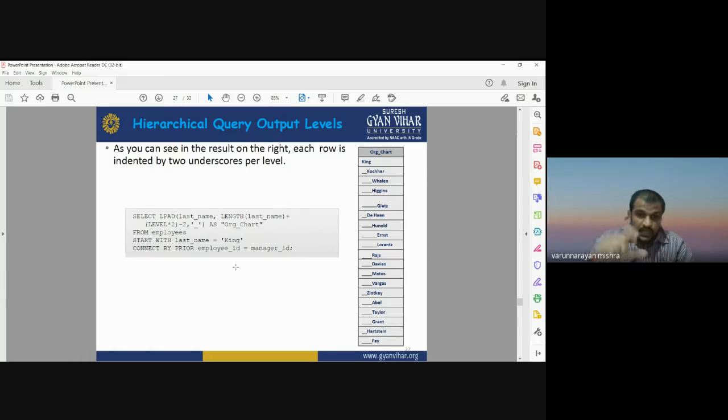So the length of that underscore represents the position of that employee in the company. This is another way of showing your query output, your result, in the form of this kind of chart. This is a way you can visualize and display your query results.